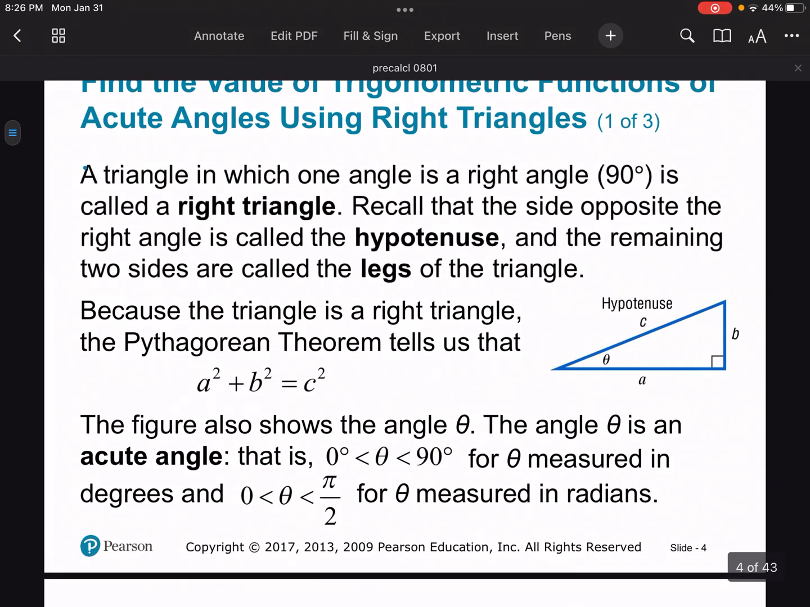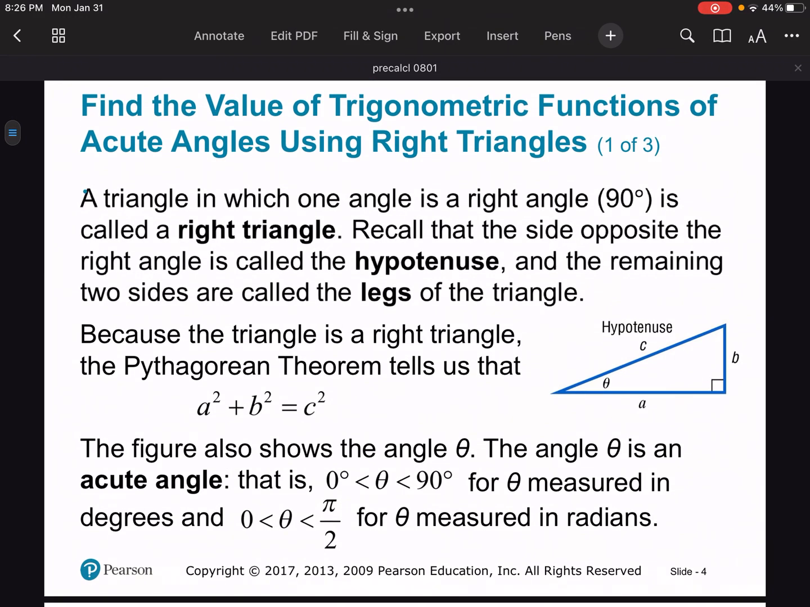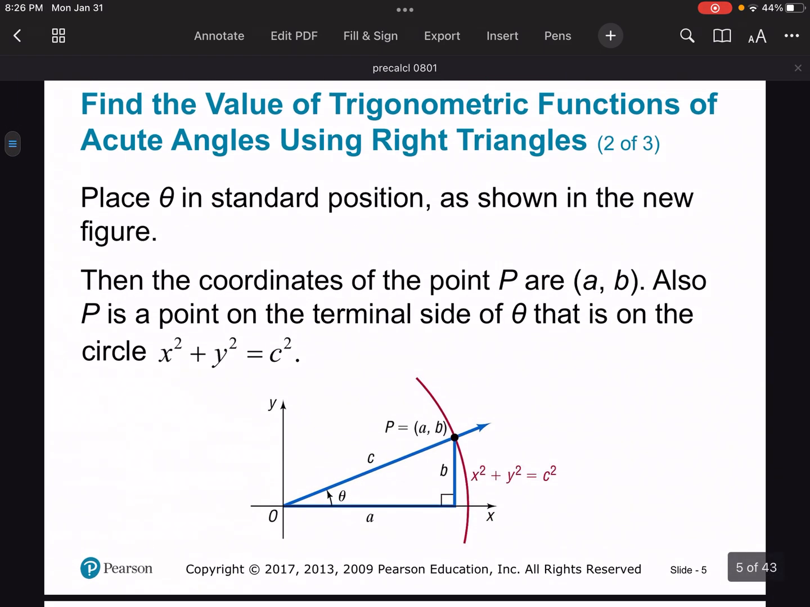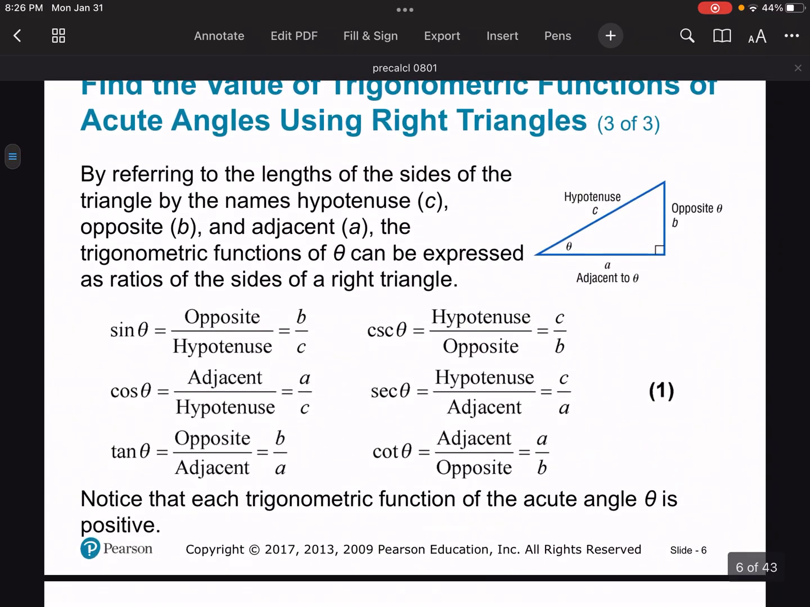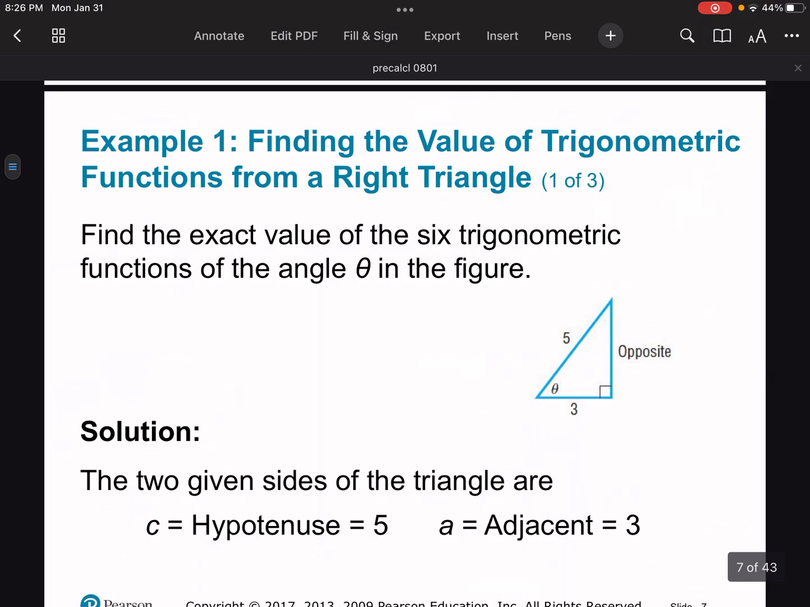The lesson starts off with some kind of straightforward stuff. If you need to refresh what a hypotenuse is or what a right triangle is, there's a slide for that, but I don't think we're going to go into it here, for the sake of time. So let's go right into example 1. Example 1 says, finding the value of trig functions from a right triangle. So we have this picture here, and it says to find the value of the 6 trig functions of the angle theta in the figure.